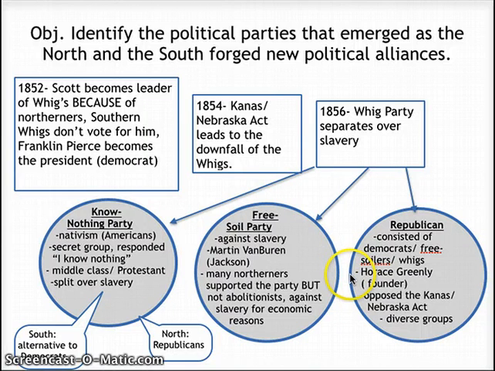Okay. Now the founder of this party is called Horace Greeley. He's one of the founders. So he's going to become more important as we go on. This party also opposed the Kansas-Nebraska Act. They believed that the Kansas-Nebraska Act was going to spread the issue of slavery into other states. It also is known for being a kind of diverse group of people.